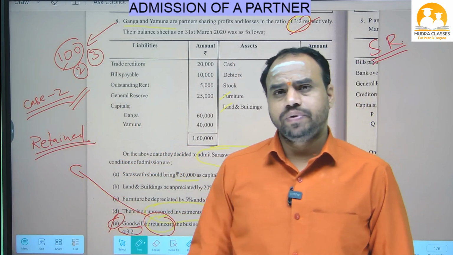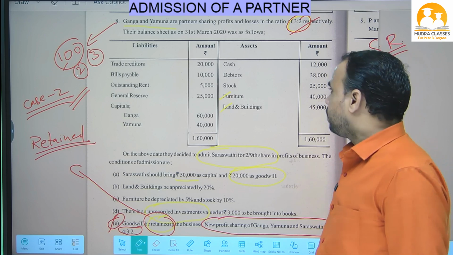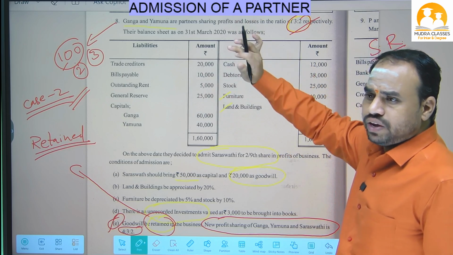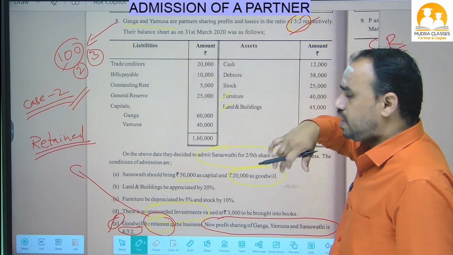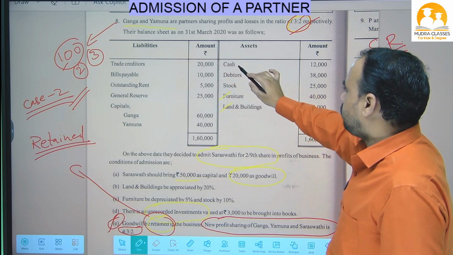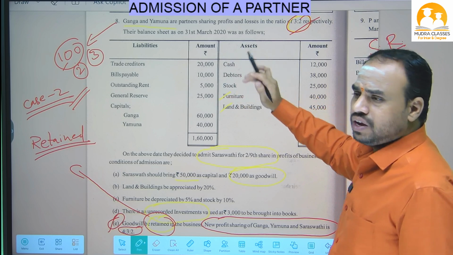Now I completed the format. Now we will do the problem. You know very well these are the assets, these are the liabilities. From where onwards we will start the problem? From the balance sheet asset side onwards we will start the answer. What is the first item given? Cash. So this amount we will write in cash account as an opening balance.